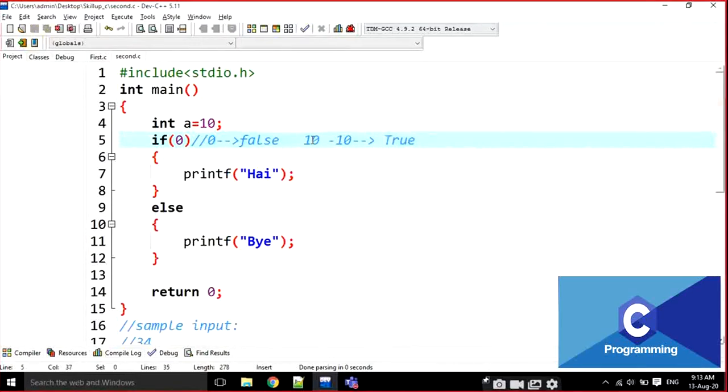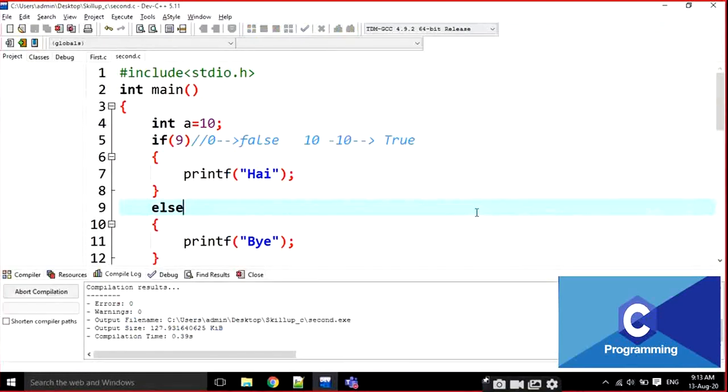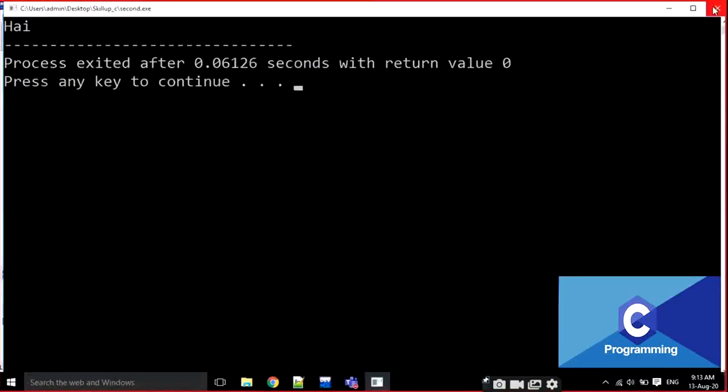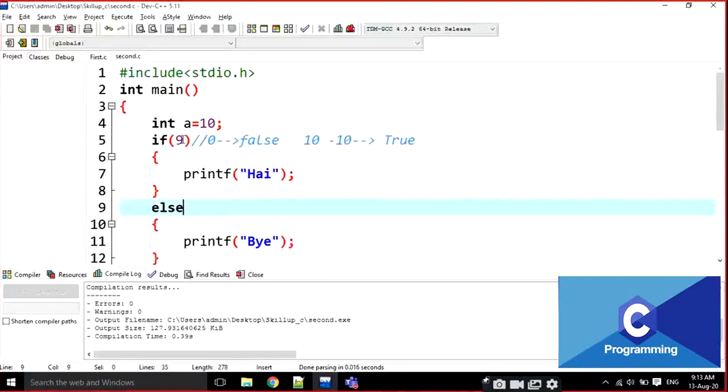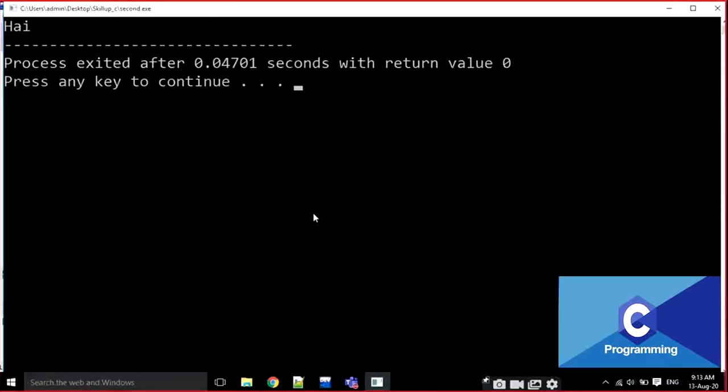For example, I am going to write here, instead of 1, some 9. If of 9 means if of 9 is true, no doubt about that. The true block will be executed. For example, instead of 9, I am going to write here -9. At this time also, either a positive number or a negative number, any number other than 0 is treated as true here. That's why the output is high here.